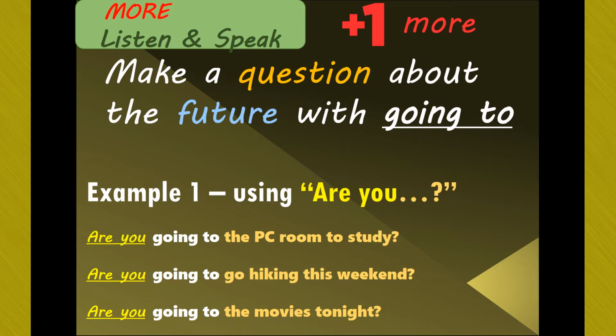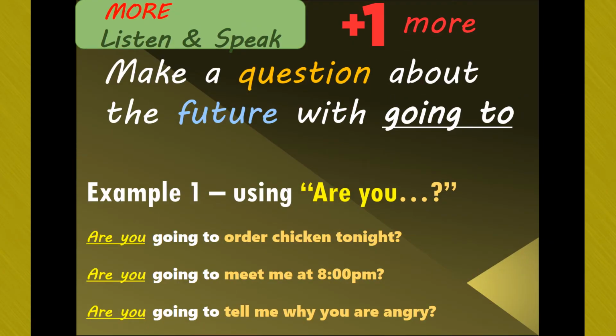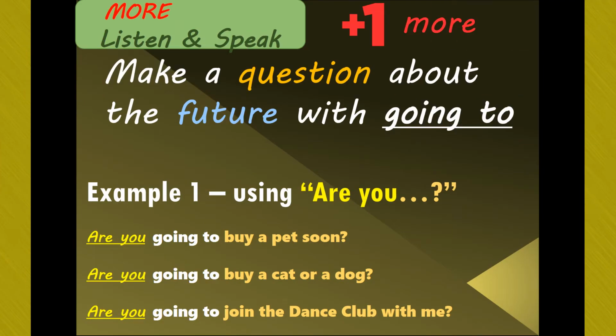Here are some more examples. Are you going to order chicken tonight? Are you going to meet me at 8 p.m.? Are you going to tell me why you're angry? And some more examples. Are you going to buy a pet soon? Are you going to buy a cat or a dog? Are you going to join the dance club with me?